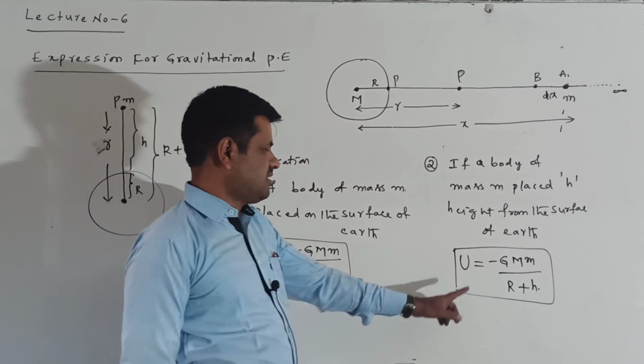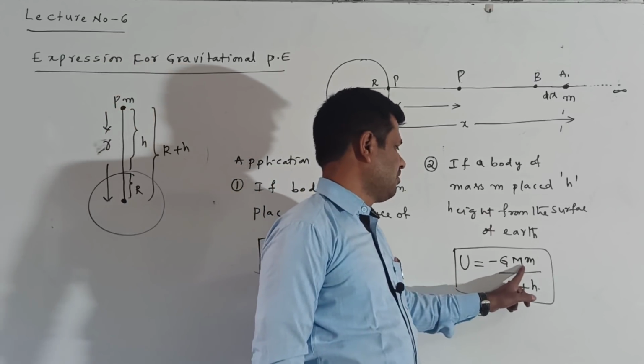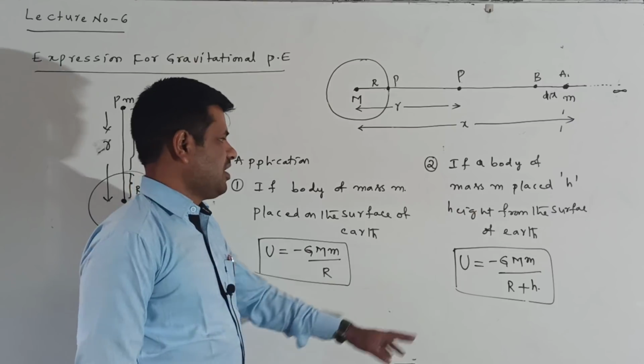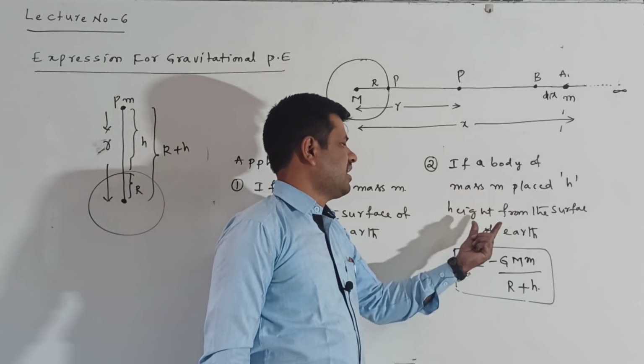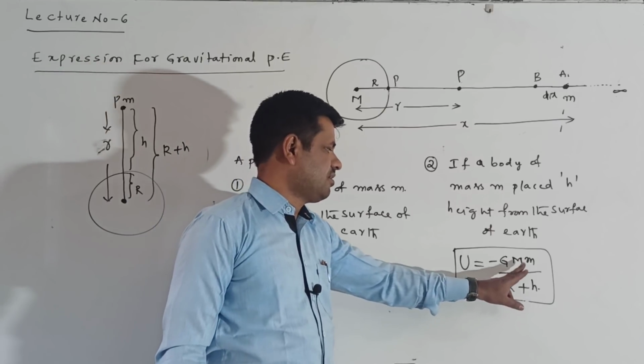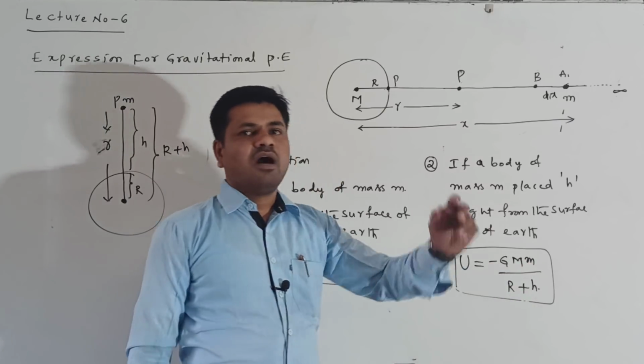So we write U is equal to minus G into capital M into small m by R plus h. This is the potential energy. When the body is placed h height from the surface of the Earth, the potential energy formula is U equal to minus G into capital M into small m by R plus h.